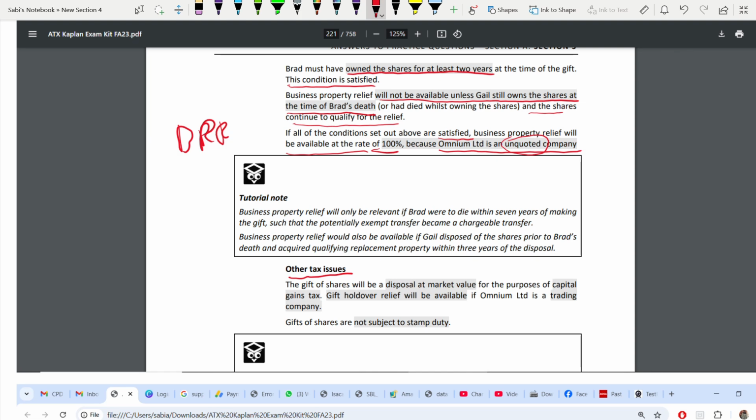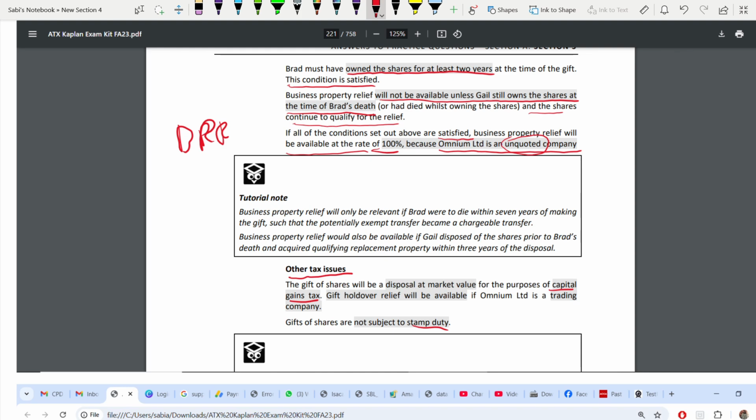gift of shares. See, what are they asking? They're not asking inheritance tax. Okay, one, you can talk about stamp duty. So when you're gifting a share, no stamp duty arises. Number two, the gift of share will be a disposal at market value for the purpose of capital gains tax. So the two types of taxes are CGT and stamp duty. For CGT purposes, it will be at market value.